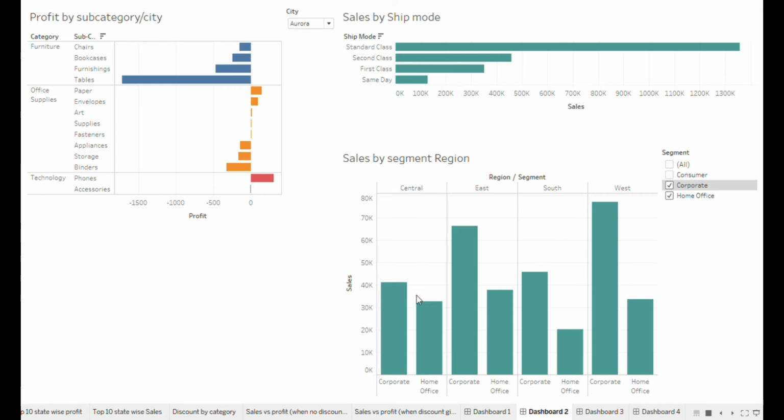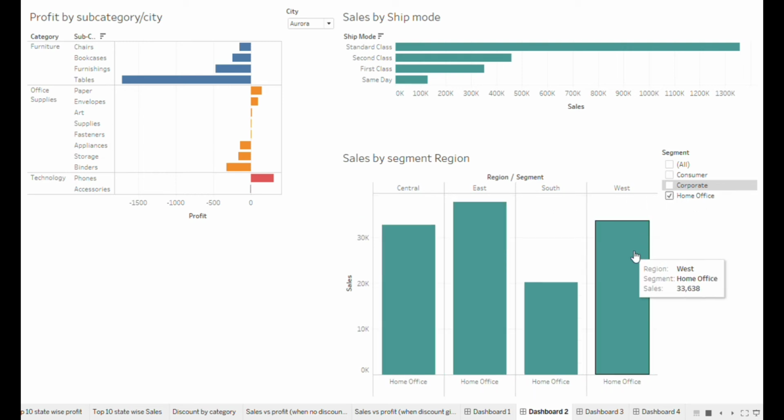Next chart is sales by segment and region. So here we can see sales by a particular segment. For example, here we can select only home offices to see the sales. Here we can see that in the East, home offices are mostly sold.